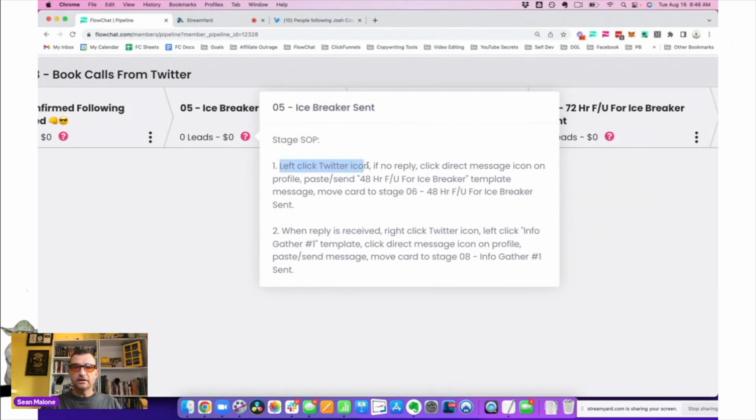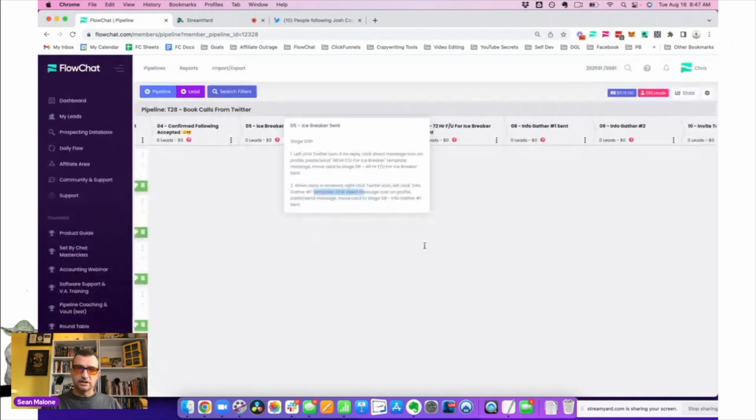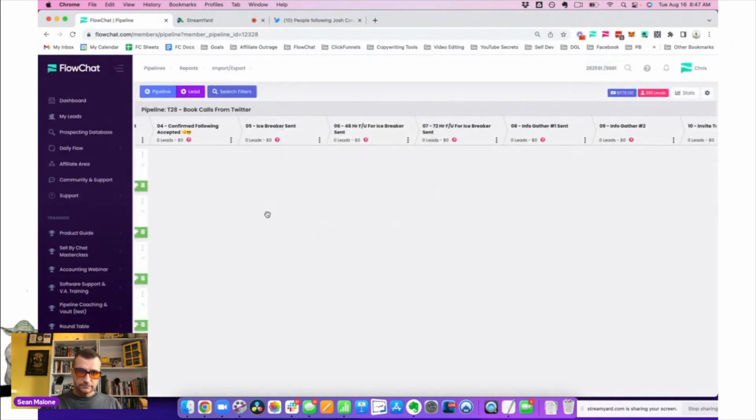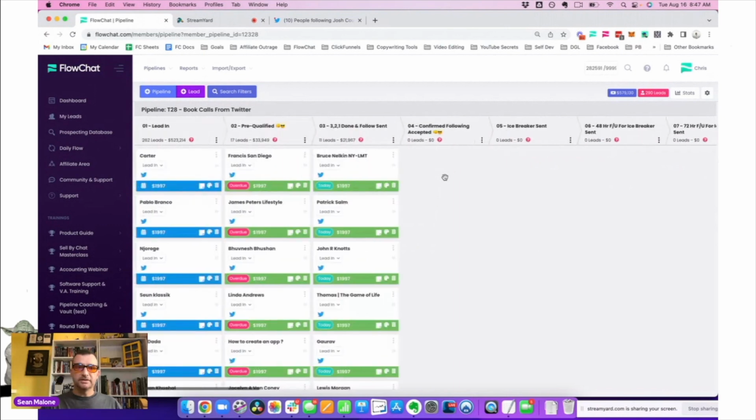Left click the Twitter icon. If no reply, click the direct message icon, paste the message, and then move the card. When a reply is received, you right click and then you left click, which I'll walk you through as we go. But we have those all the way through the whole pipeline, and let's get started.